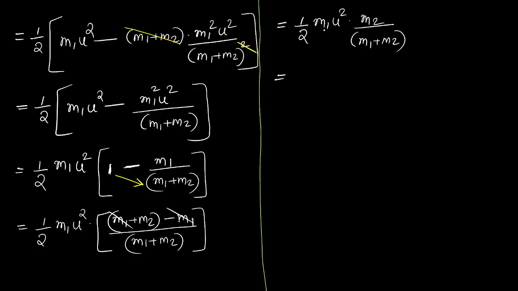Got the answer? You may write 1 by 2 m1 m2 by m1 plus m2 u square is the loss in kinetic energy. Just understand the derivation. No numerical given in textbook. In the case of perfectly inelastic collision, the loss in kinetic energy will be half into m1 m2 by m1 plus m2 into u square. All of you please write down. If you are okay, raise your hand.